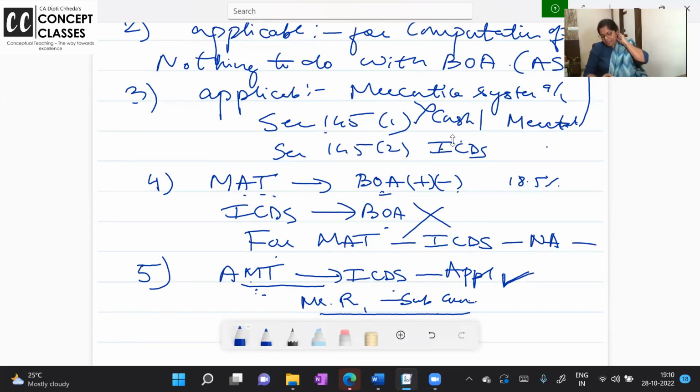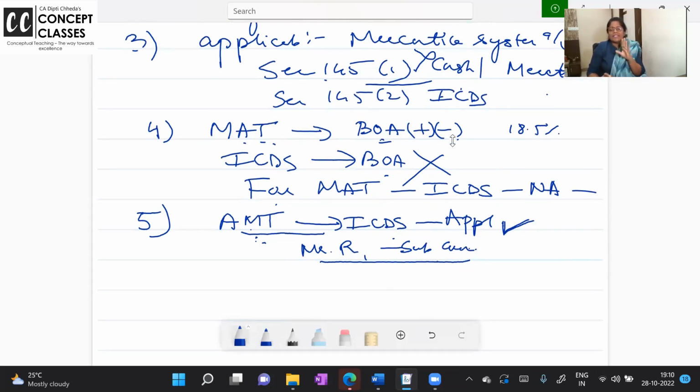You cannot follow a hybrid system of accounting; that is surely given in section 145(1). Now, ICDS is not applicable to MAT because MAT goes with books of accounts, and ICDS and books of accounts are not best friends. ICDS is applicable to AMT because AMT follows your business income computation.